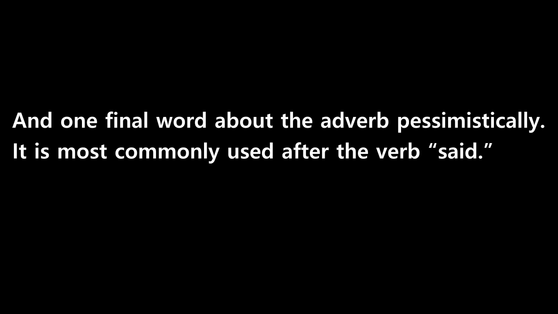So you might describe yourself as follows: "I am pessimistic about the future." We certainly hope that you are not too pessimistic. And one final word about the adverb pessimistically. It is most commonly used after the verb said. So you might hear or read this: "I don't think so," he said pessimistically.